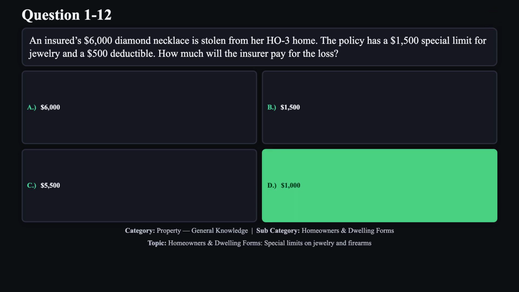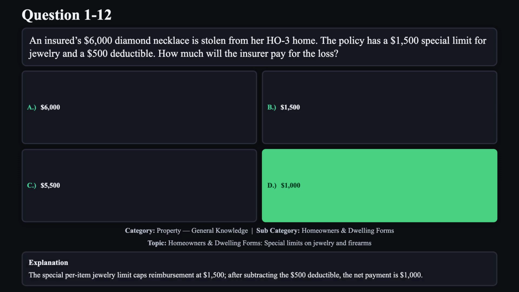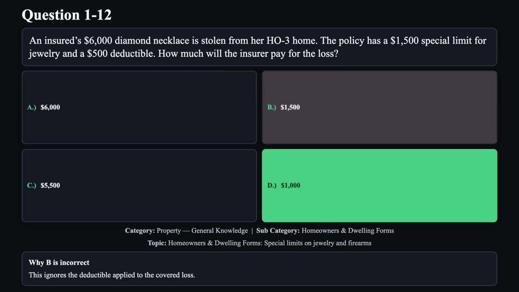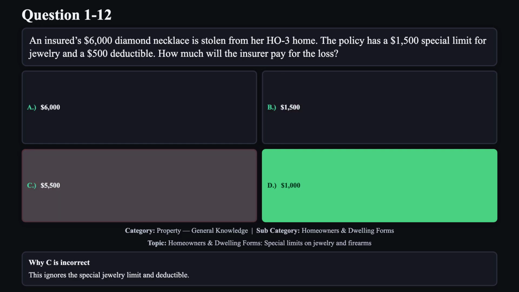The correct answer is D. The special per item jewelry limit caps reimbursement at $1,500. After subtracting the $500 deductible, the net payment is $1,000. Reason A is not correct. This ignores both the policy limit and the deductible. Reason B is not correct. This ignores the deductible applied to the covered loss. Reason C is not correct. This ignores the special jewelry limit and deductible.